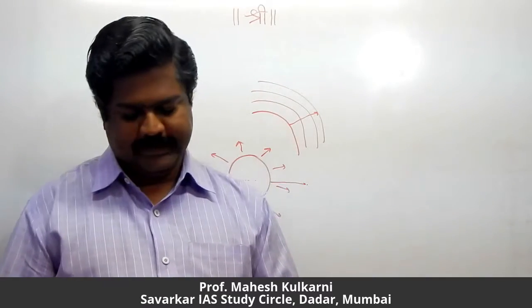French West Africa is now called: A, Mali, B, Malawi, C, Malagasy, D, none of these. So here the answer is A, that is Mali. Next question: Dutch Guyana is called: A, Suriname, B, Namibia, C, Zambia, D, none of these. So the option is Suriname, A.